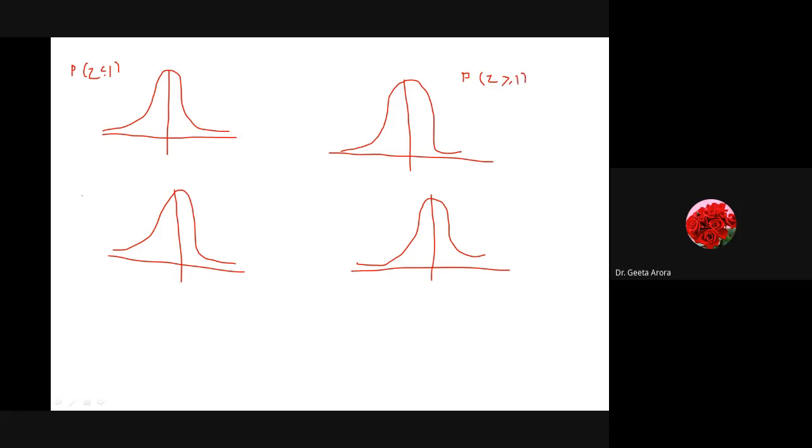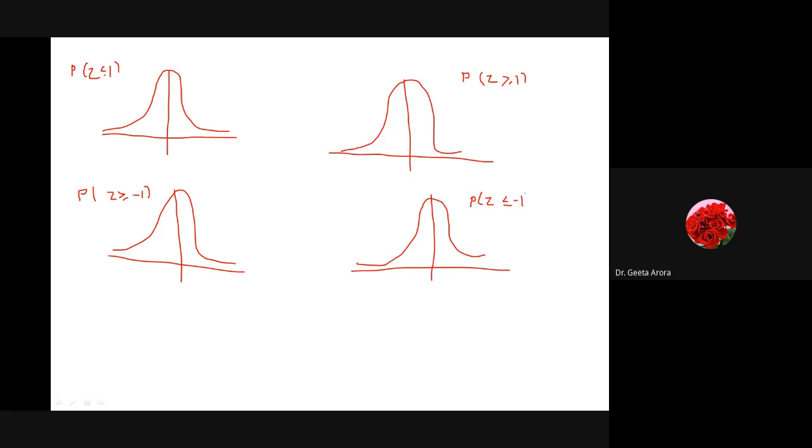This is one case. Another case: let me take the probability that z is greater than or equal to -1, and the probability that z is less than or equal to -1.